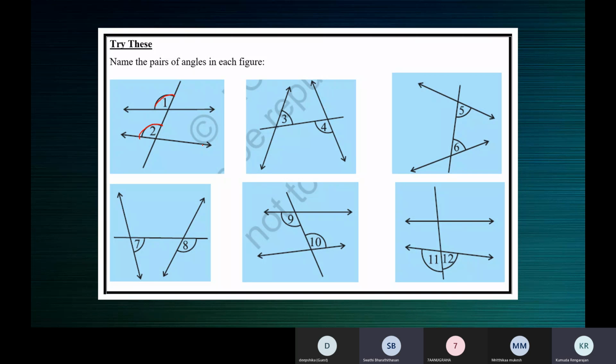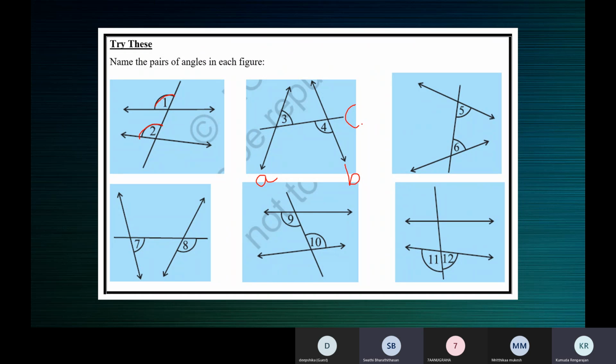Sorry, children, I have a bad throat. Now look at the second figure. If we call the lines A and B, which is a transversal? C is the transversal, ma'am. C is the transversal. Which are the two lines? A and B. And Swati, what do you call angles 3 and 4? Ma'am, they are the alternate interior angles. Alternate interior angles. Angles 3 and 4 are alternate interior angles.